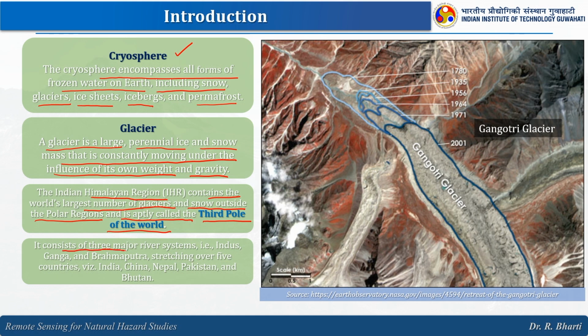It consists of 3 major river systems, Indus, Ganga and Brahmaputra, stretching over 5 countries, India, China, Nepal, Pakistan and Bhutan. We all have parts of this fluvial system which originates from the Indian Himalayas.